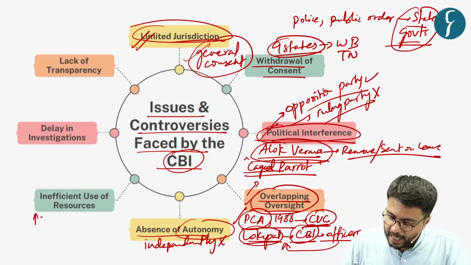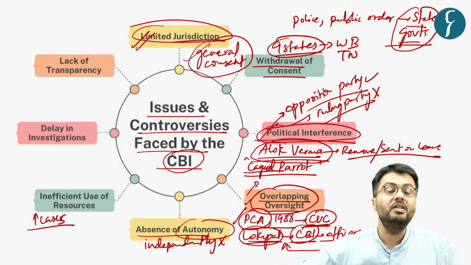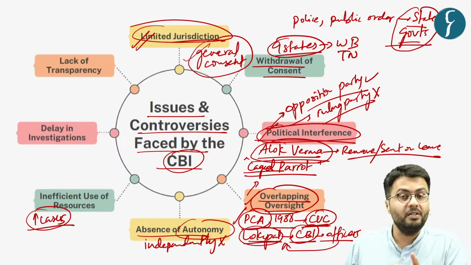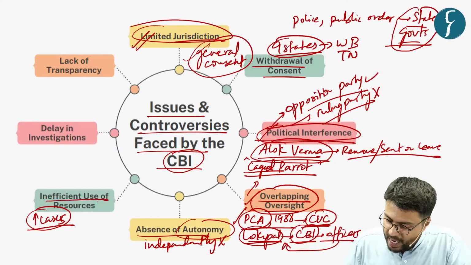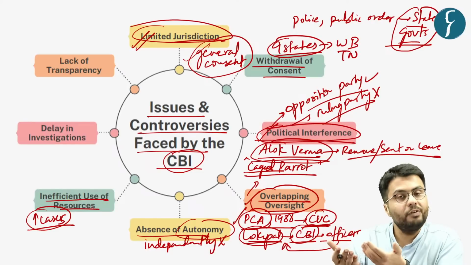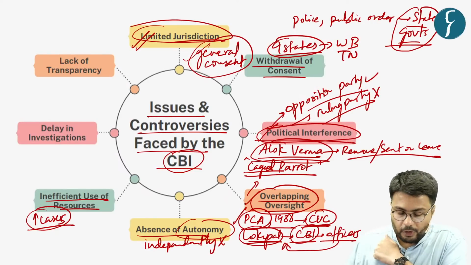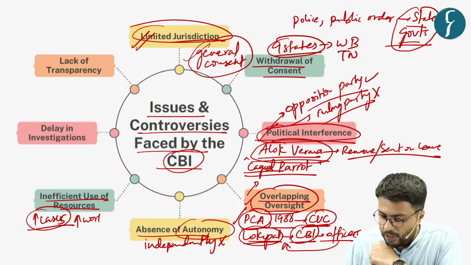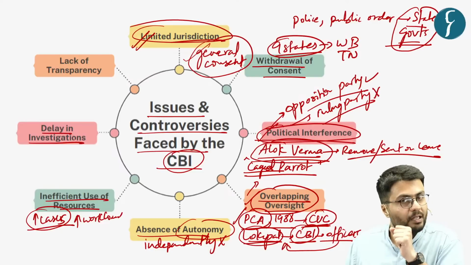Also, in recent times, the number of cases which have been referred to CBI has increased. And because of this increase in the number of cases and no corresponding increase in manpower, we have seen inefficiency in the use of resources and manpower of the CBI. Because of these inefficient resources, such as the rise in cases and workload, it has resulted in delays in the conduct of investigation by this body.